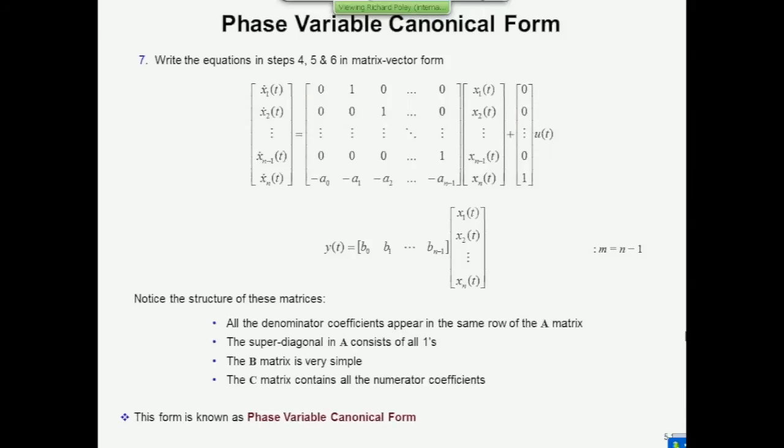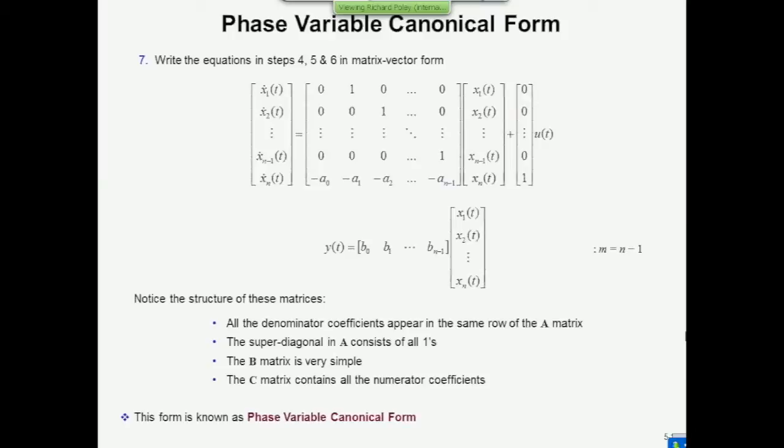The state equation and output equation look like this. Here's the derivative of the state vector. So this is x dot, and then the square n by n matrix is A. Here's the state vector, and here's the input vector over on the right, u of t multiplied by b.